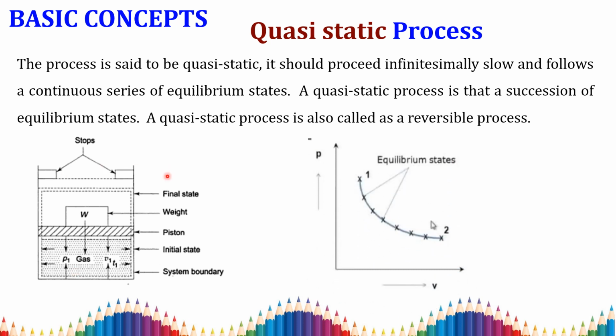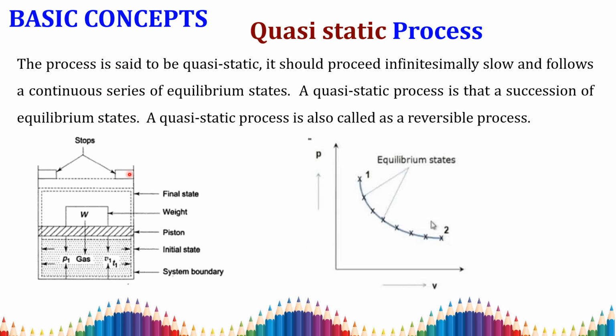So for example, consider a cylinder which consists of gas and a piston. Here it is filled with gas, and this is your piston, and this is your weight. This is your initial state and this is your final state. This is the initial state of the piston, and this is the final state of the piston, and this is the weight. This is the system, this is the system boundary, this is the surroundings, and the whole thing is called your universe.